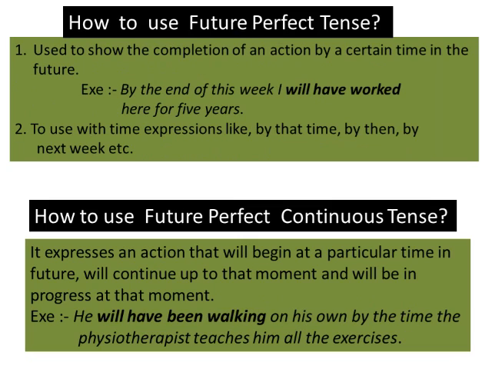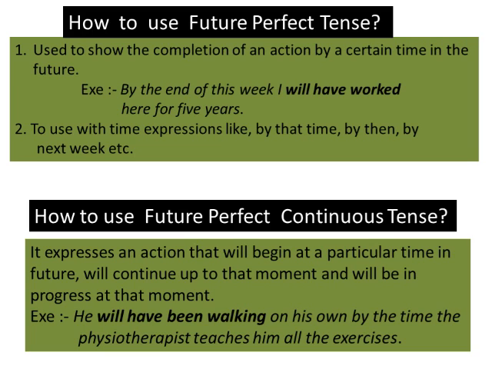Now third form is future perfect tense. Future perfect tense is used to show the completion of an action by a certain time in the future. Completion of an action by a certain time in the future. By the end of this week, I will have worked here for 5 years.